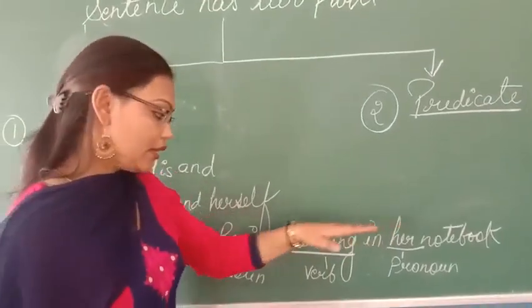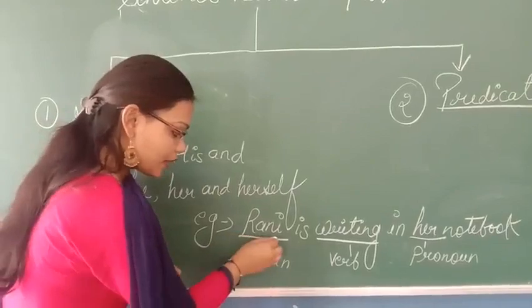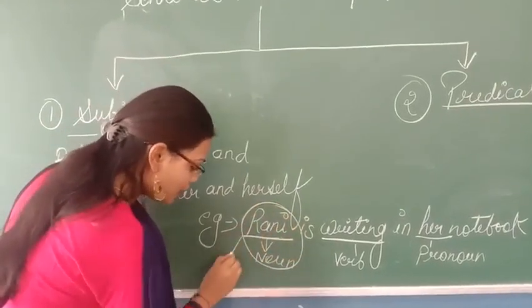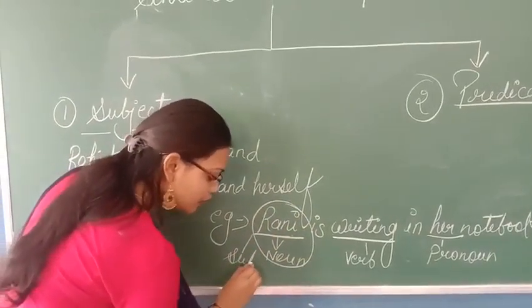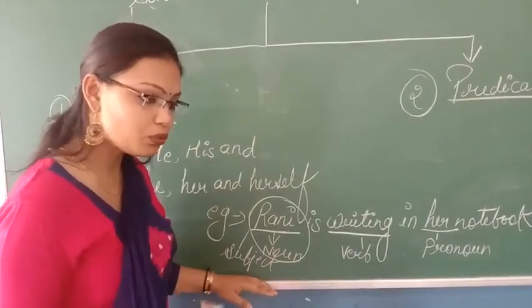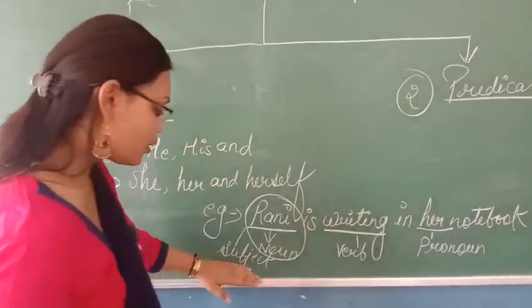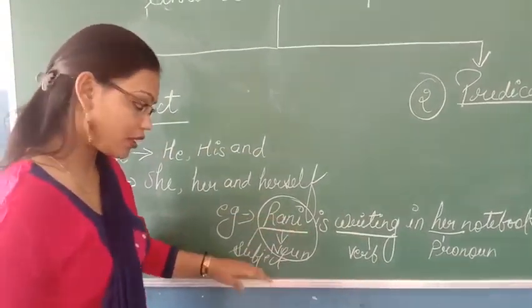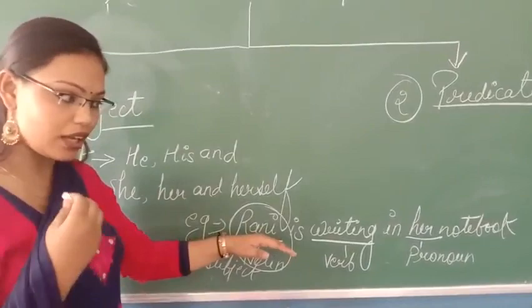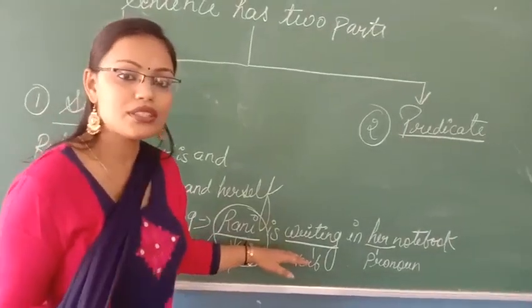Now, we are going to know what is the subject and what is the predicate in this sentence. I explained that the one who does the work is the subject. So here Rani is the subject. Why is Rani the subject? Because she is the one who is doing the work. And what work is she doing? She is writing in her notebook. So Rani is the subject. Now, about whom are we speaking? We are talking about who is writing.